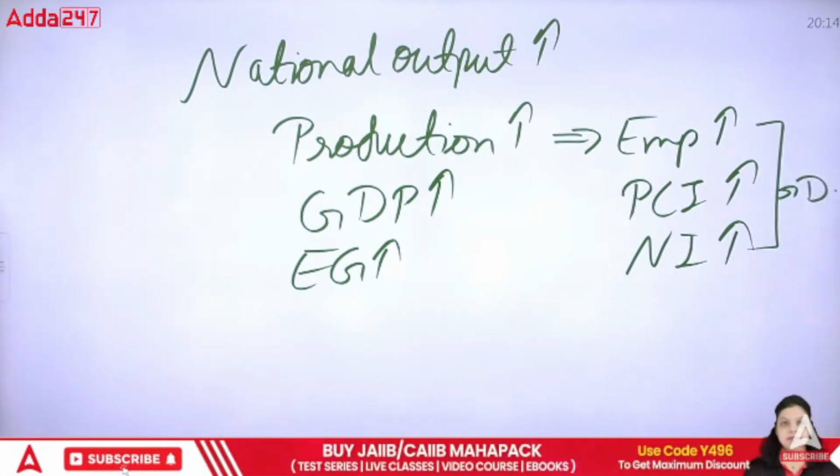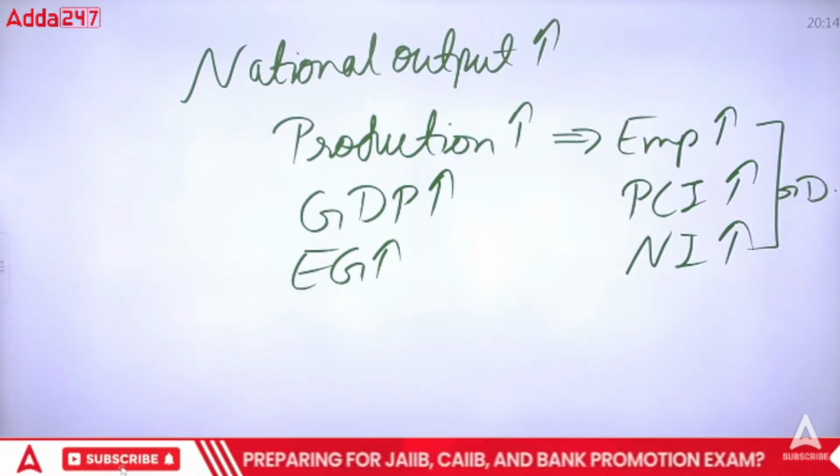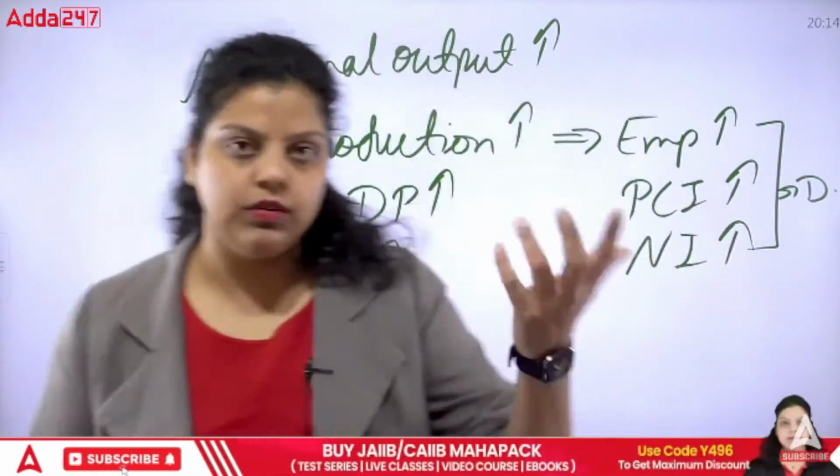So a country will be developing in case per capita income is rising, national income is rising, economic growth is rising. In that situation, the country will be developing. Okay, the country will be developed.